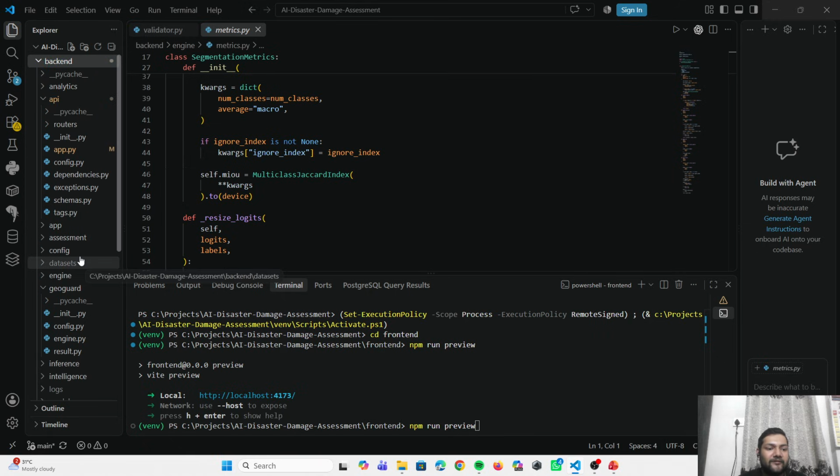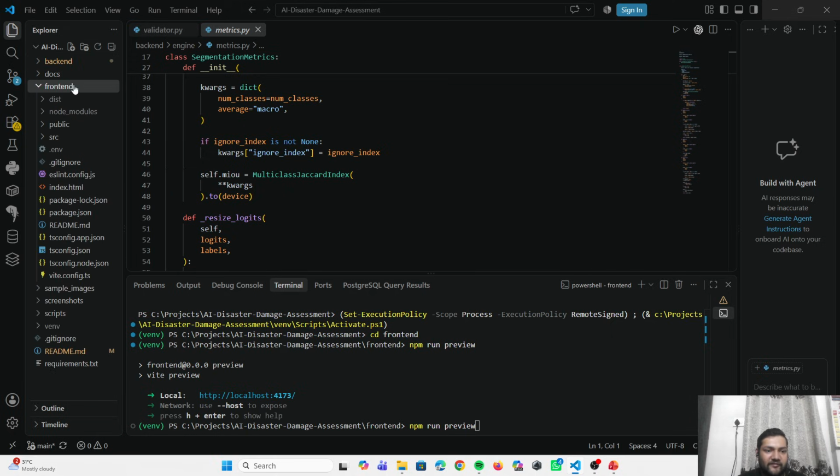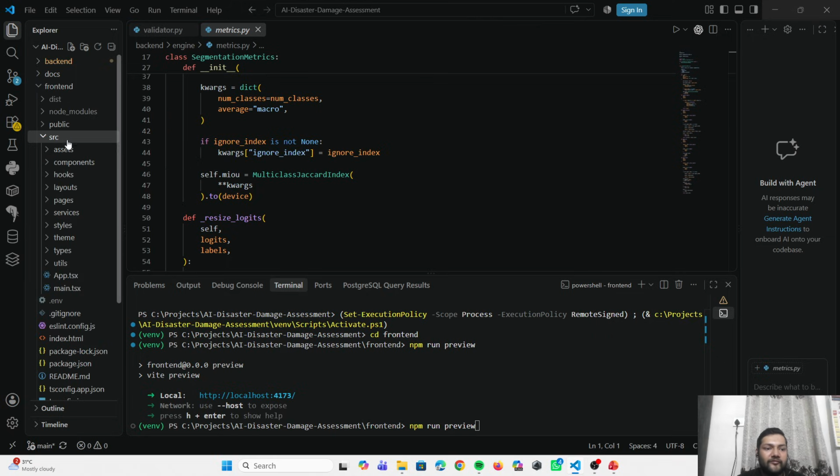Now moving ahead with the frontend section. The frontend consists mainly of two folders, public and source. In source we have assets, components, hooks, layout, pages, services, styles, theme, and everything which is related to the frontend, and the operation and looks of our website or web app is contained in the frontend.